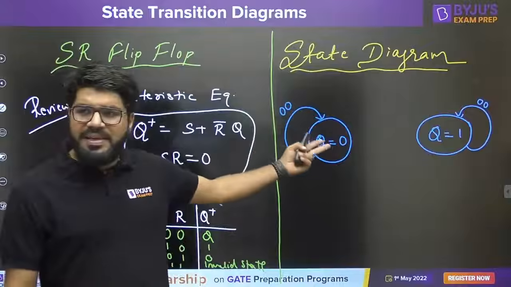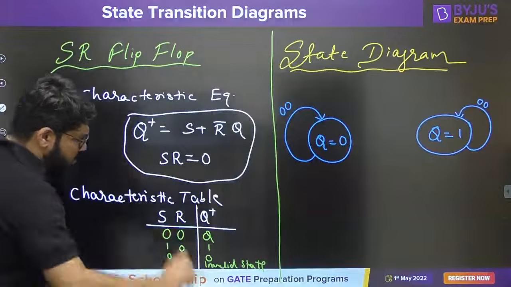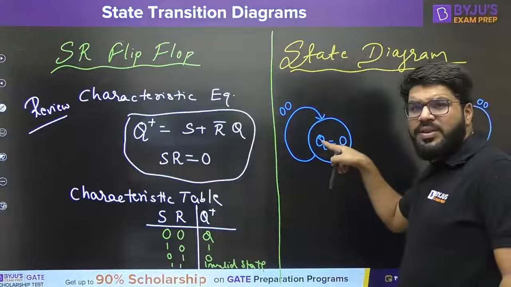If you are reset, you will remain reset. If you are set, you will remain in the set state. If the input is 1, 0, then the device should be set. So let's start with this case.